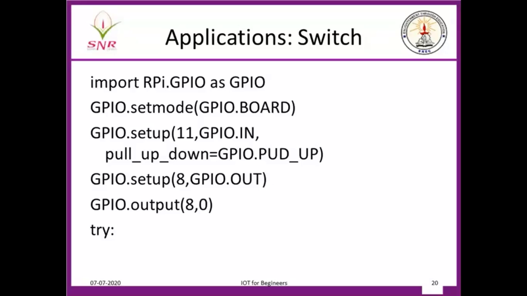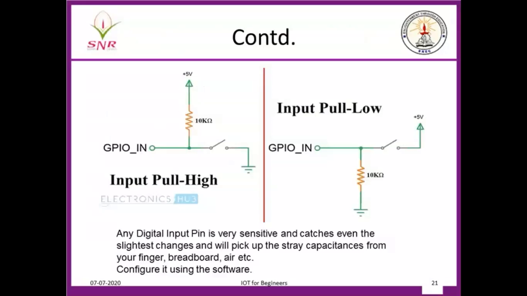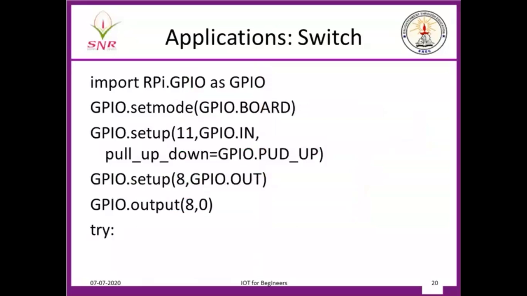You see here, this is the way the GPIO pins will be. GPIO will have internal pull-up resistance like this, right? So this internal pull-up resistance, either you can connect it to ground or you can connect it to 5 volts. So externally you need not connect it. By software itself you can configure it. The software can be used to configure this pin to 5 volts or to ground. Okay. So what I have done here is, in this program I have pulled it to high volts.